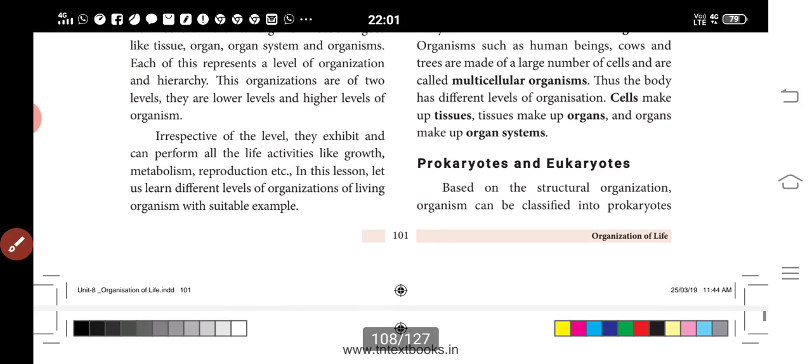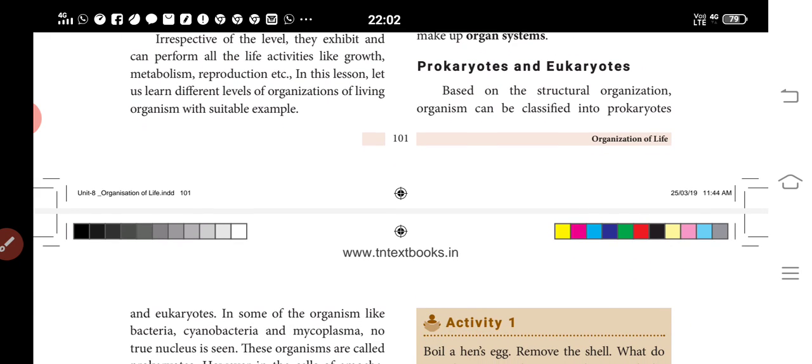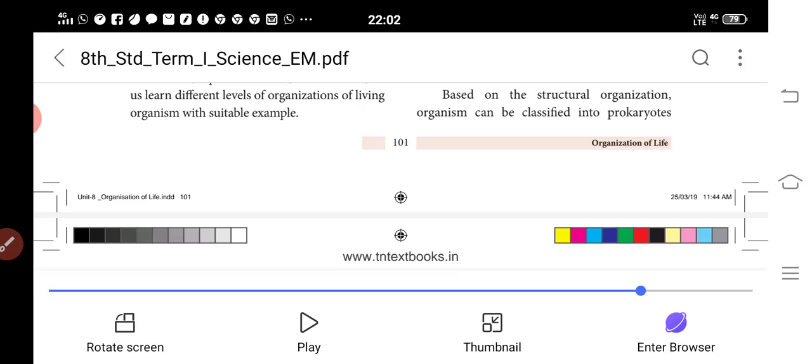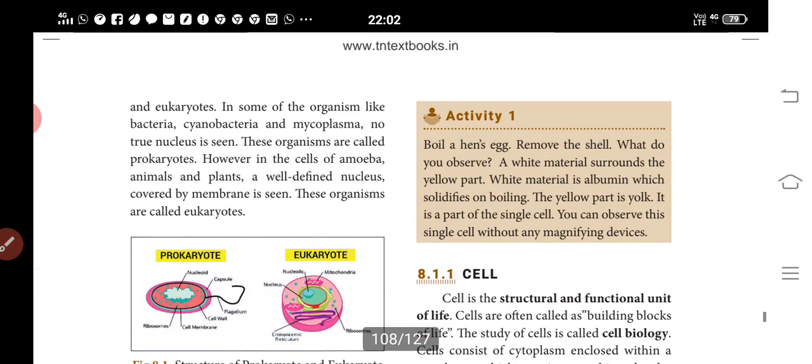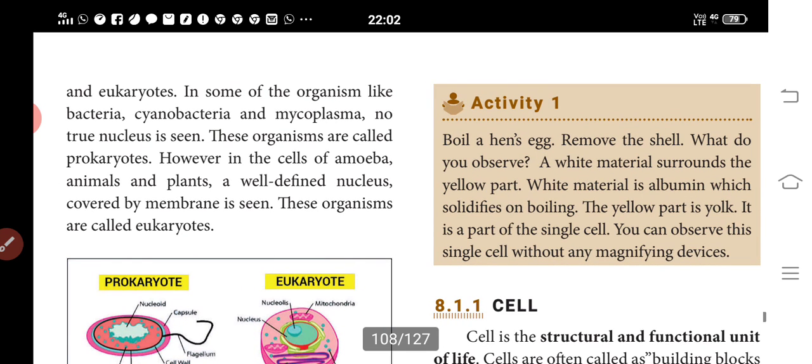Next, we discuss prokaryotes and eukaryotes. Based on the structure and organization, organisms can be classified into prokaryotes and eukaryotes. In some organisms like bacteria, cyanobacteria and mycoplasma, no true nucleus is seen. These organisms are called prokaryotes. However, in the cells of amoeba, animals and plants, a well-defined nucleus covered by a membrane is seen. These organisms are called eukaryotes.